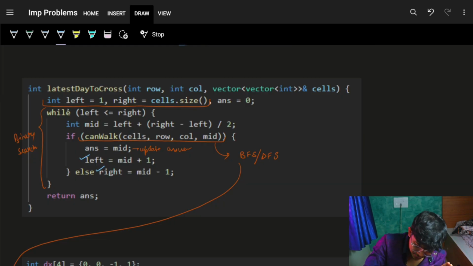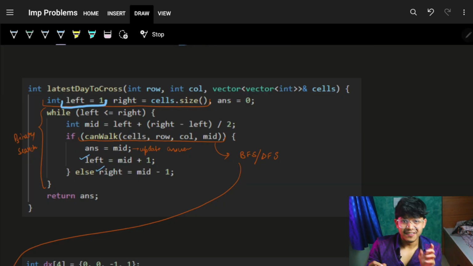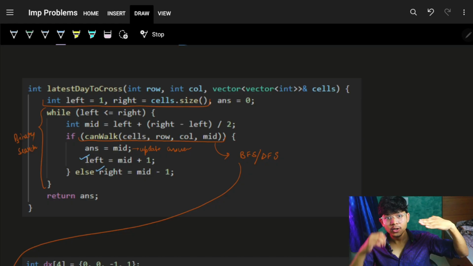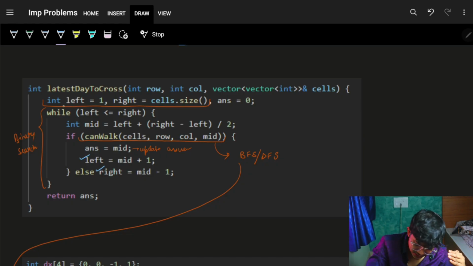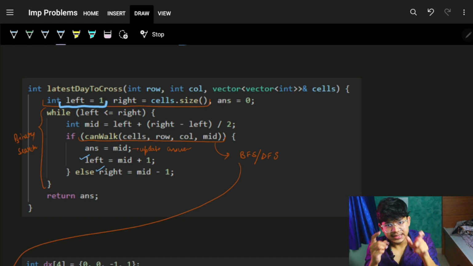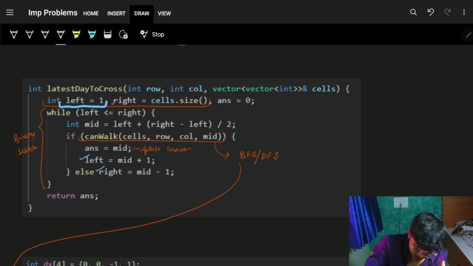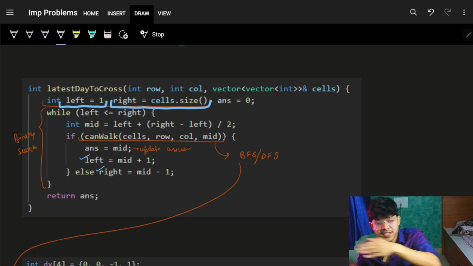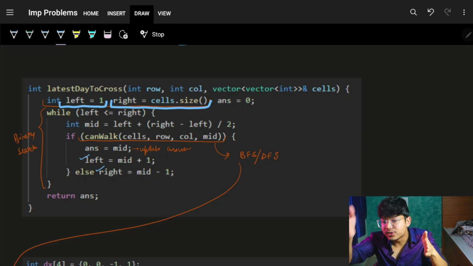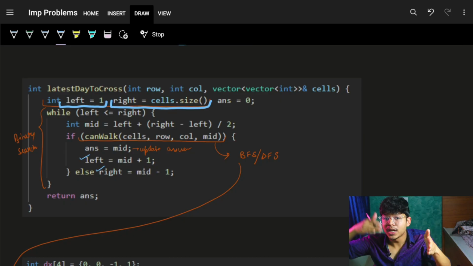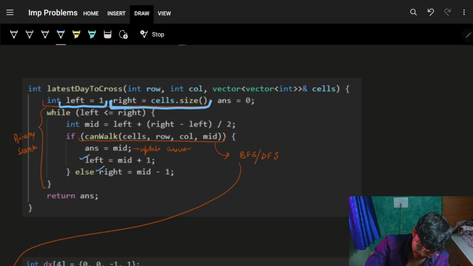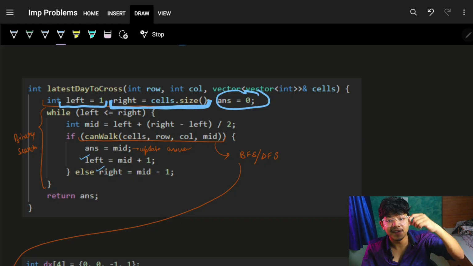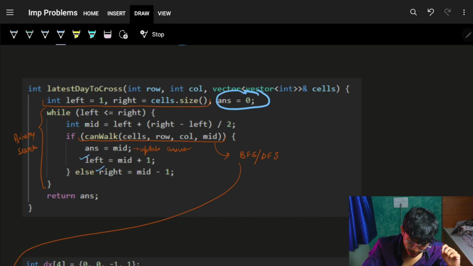As we know, for sure I will have a left and right as a starting range. I know how many days I have, starting from left as 1, which is 1 day, and right as the entire cells dot size, because at every day I am trying a new cell, putting water at a new cell. So right is restricted by cells dot size. Ultimately, answer will store my final answer in my actual answer variable.